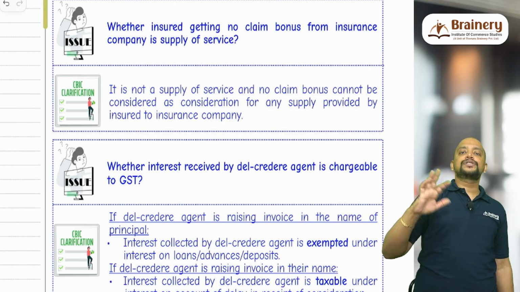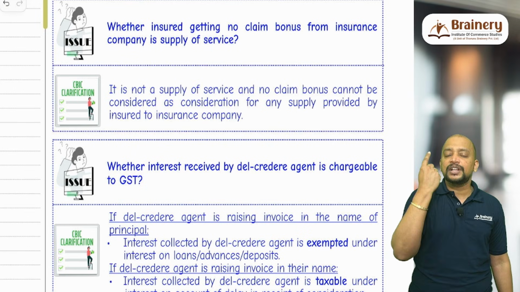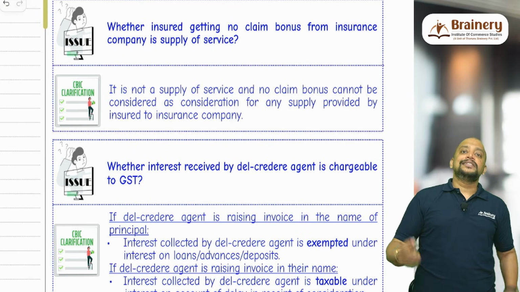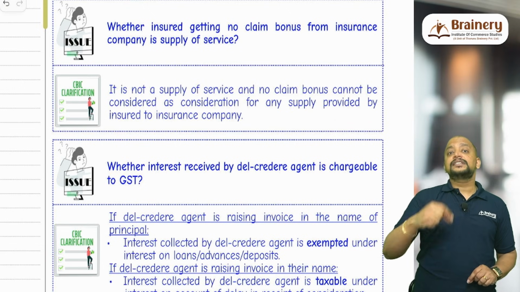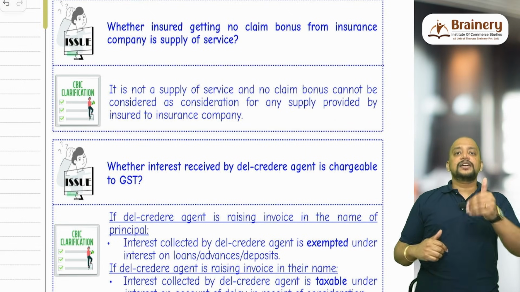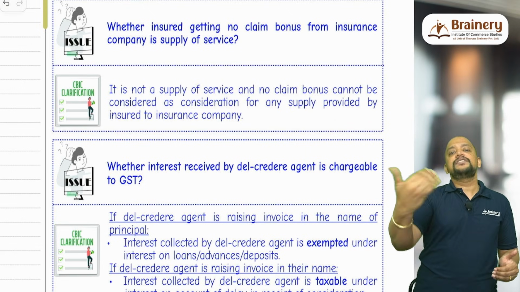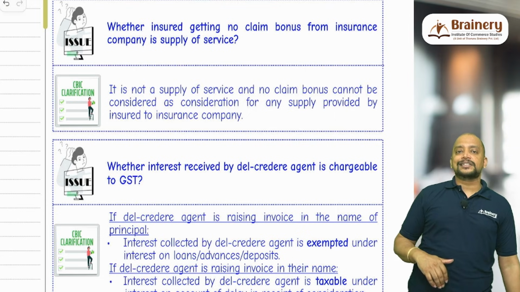So instead of 8,000, I am paying 7,000. Now I am saving 1,000. So can we say that this 1,000 rupees we saved is the money earned, because income saved is income earned? So 1,000 saved is 1,000 earned. So therefore, can we treat it as consideration?